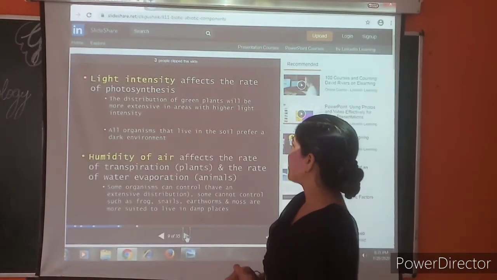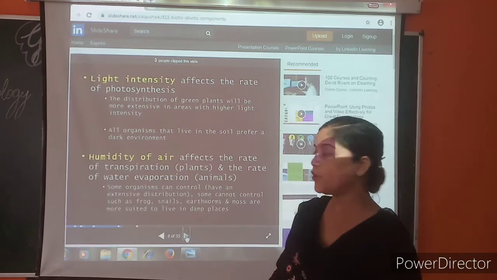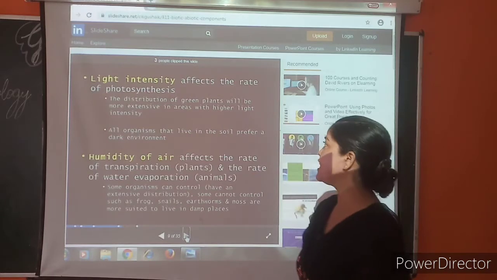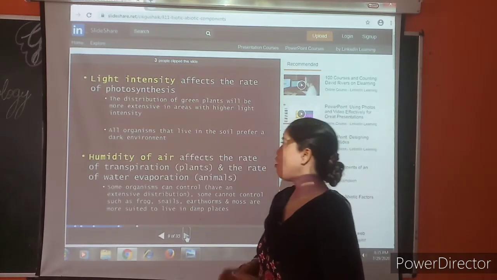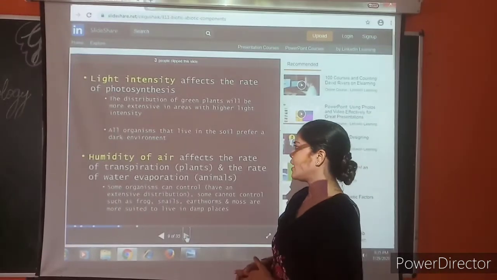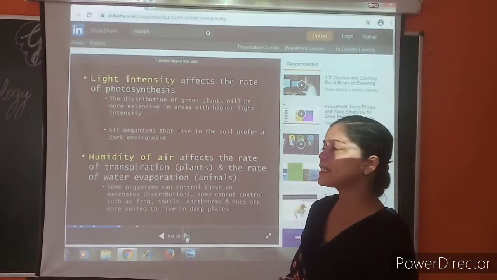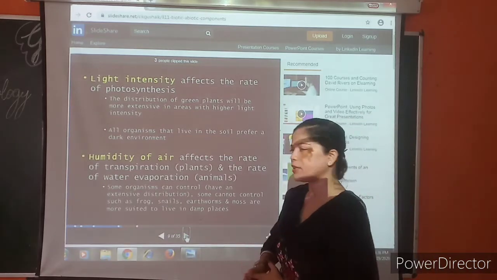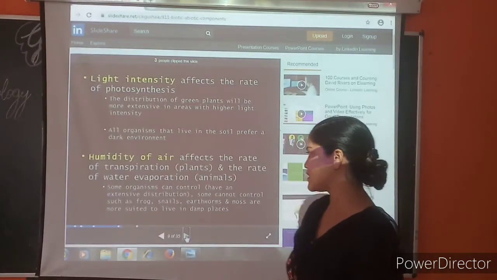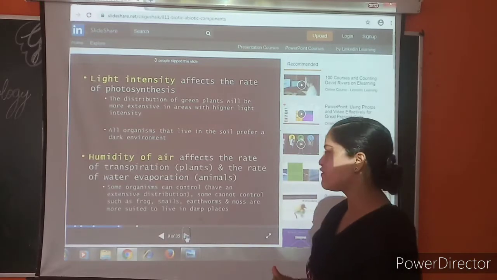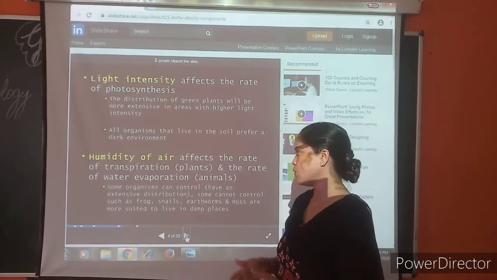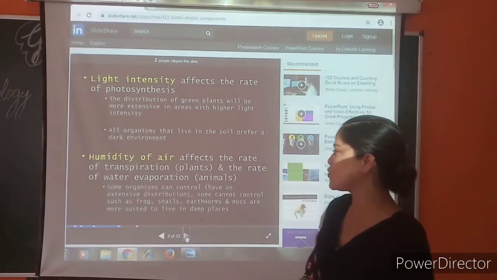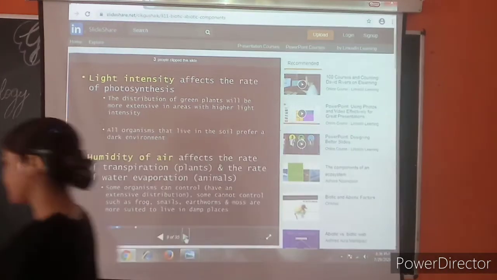Light intensity affects the rate of photosynthesis. As I told you earlier, the distribution of green plants will be more extensive in areas with a higher light intensity. All organisms that live in the soil prefer a dark environment. Humidity of air affects the rate of transpiration in plants and the rate of evaporation in animals. Some organisms can control it and have an extensive distribution. Some cannot control it, such as frogs, snails, earthworms, and moths, which are more suited to live in damp places.